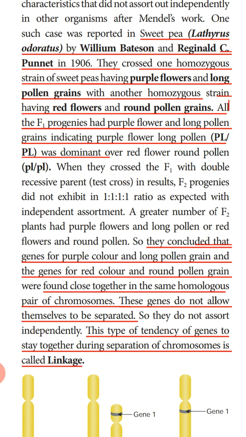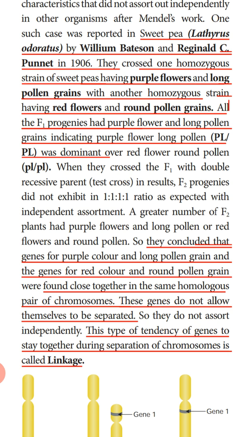When they crossed the F1 with the double recessive parent, that is, a test cross, the F2 progeny did not exhibit the 1:1:1:1 ratio expected with independent assortment. A greater number of F2 plants had purple flowers and long pollen, or red flowers and round pollen.